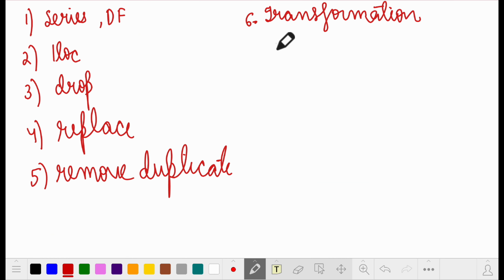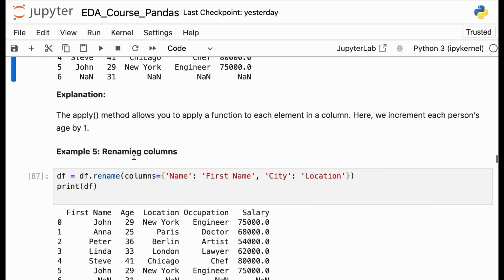So this was the transformation where you use apply, and with apply you can use any lambda function, any simple function, a def function. These are the basic things. Remember, we will be doing these a lot whenever we start working on real data sets. So remember these methods, transformation. Okay, now let's move ahead.